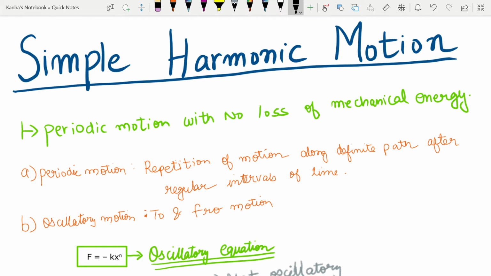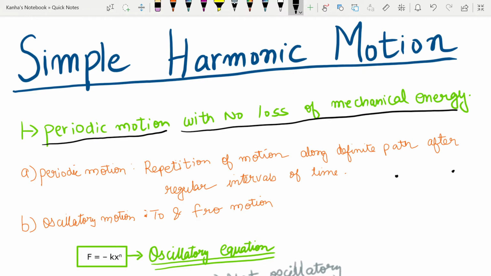So many motions in this universe are periodic. That is, they will repeat themselves at regular intervals of time. So simple harmonic motion will be the simplest form of periodic motion in which an object will oscillate between two spatial points for an indefinite period of time with no loss of mechanical energy. So I've mentioned this here. It's simple harmonic motion. It's a periodic motion with no loss of mechanical energy. Okay, and this is between any two spatial points.